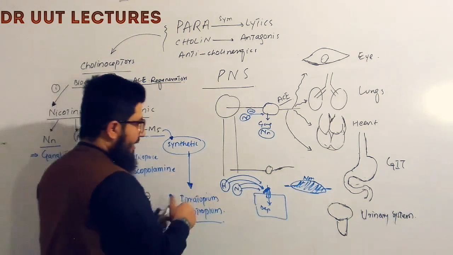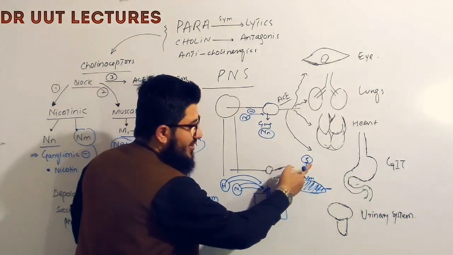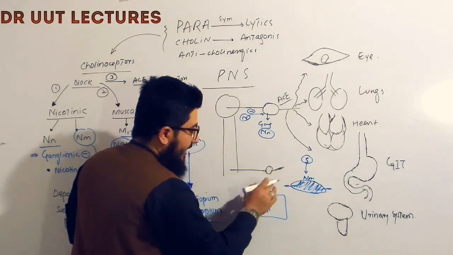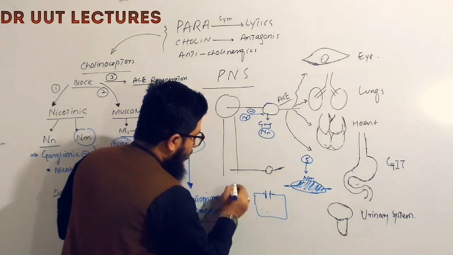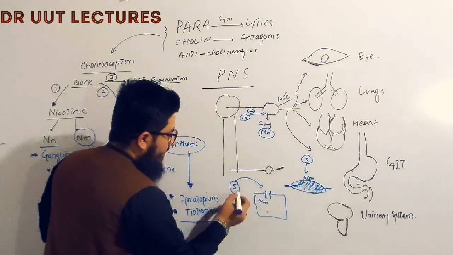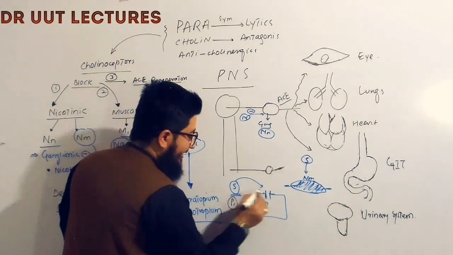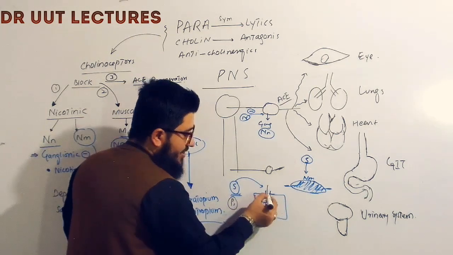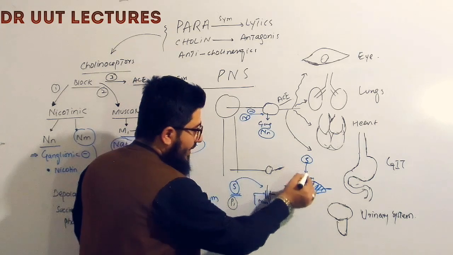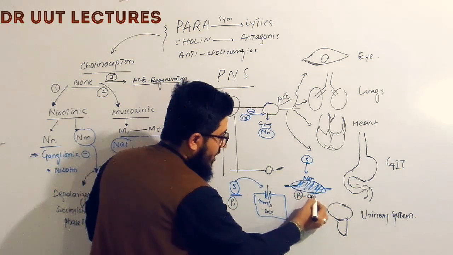So consider here succinylcholine. When succinylcholine comes and binds to the nicotinic receptors on the muscle, it binds in two phases. Let me make it clear here. When succinylcholine binds to this nicotinic muscle receptor, it is acting in two phases. In the first phase, it will bind to the receptor and stimulate the receptor. The ion channel will open and the ions will move inside, and depolarization will be caused. So when succinylcholine binds in the first phase, it causes depolarization, so contraction will be seen in the first phase.